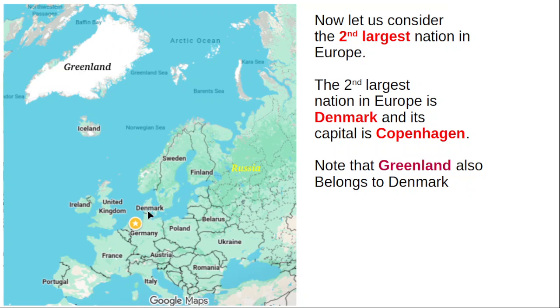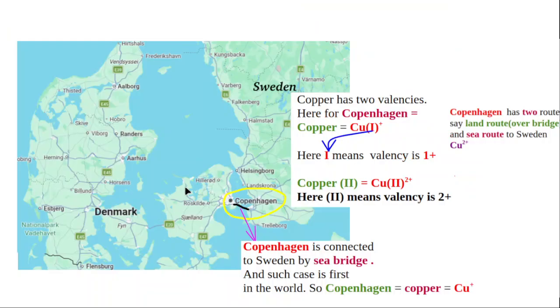Okay, what is the capital of Denmark? Denmark's capital is Copenhagen, that I am showing in this enlarged figure. See, this is Denmark, and the capital is somewhere here, Copenhagen, enclosed by yellow color. Beside Copenhagen, you will find another country called Sweden. Sweden and Copenhagen are separated by a narrow water channel, and so a large bridge was constructed from Copenhagen to Sweden.